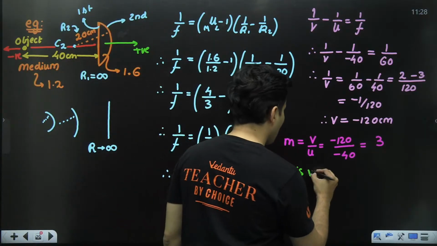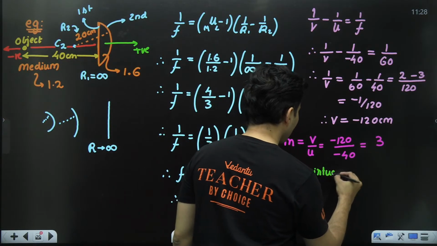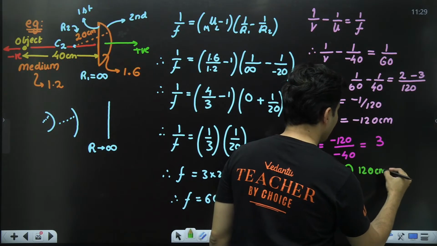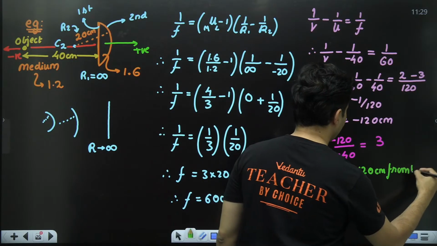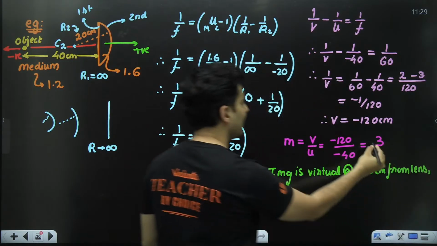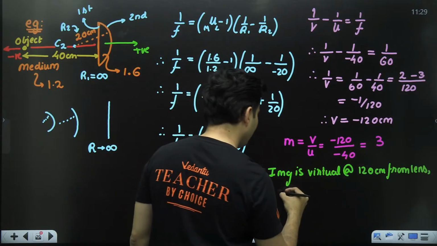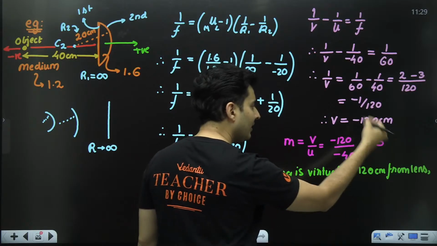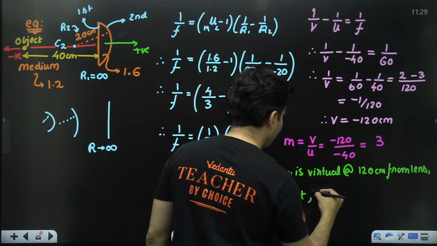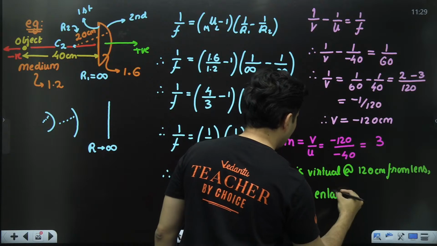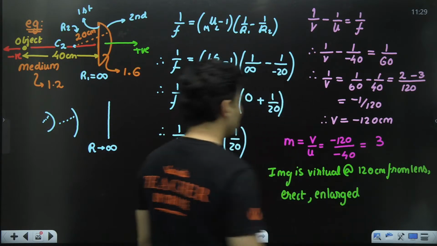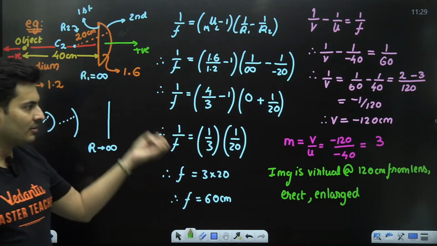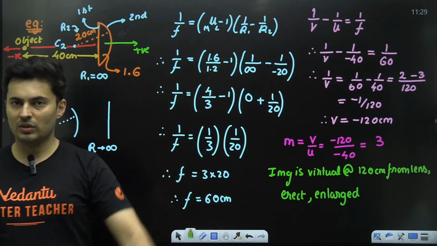So the image is virtual, at 120 centimeters from the lens. Not just that, the magnification is positive, which means it is erect, not inverted. And it is 3, which means it has been magnified, or enlarged in nature. So you will see an enlarged image, an erect image, as well as a virtual image because of this particular setup.